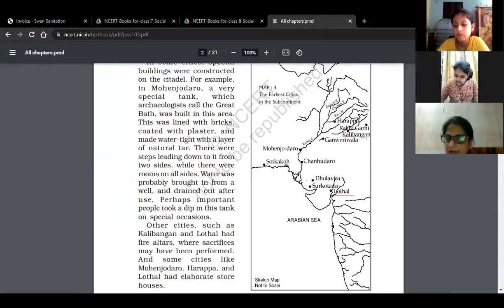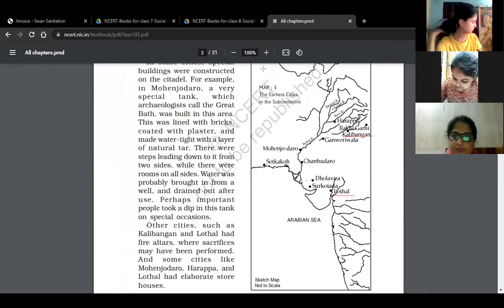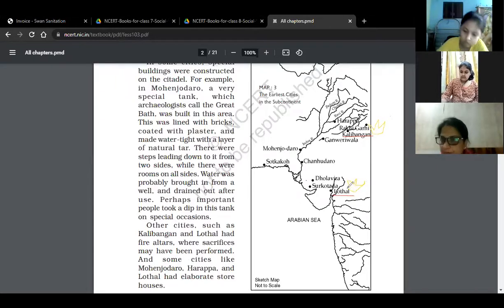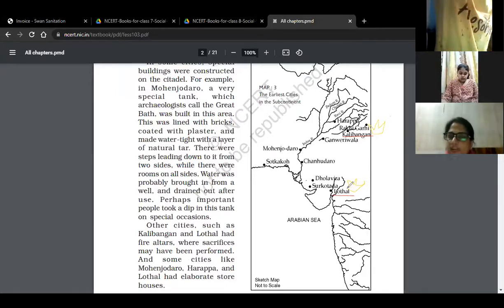Right over here, make the sign of a fire altar. Make the sign of a fire altar over here, beta. Lothal and Kalibanga. In this way, you make signs on these sites. It helps you to learn where the fire altars were found by the archaeologists.